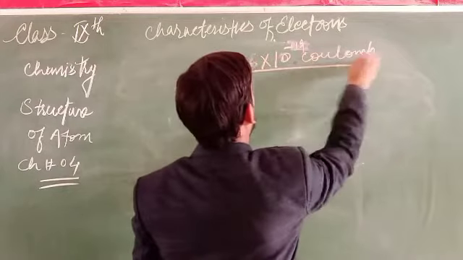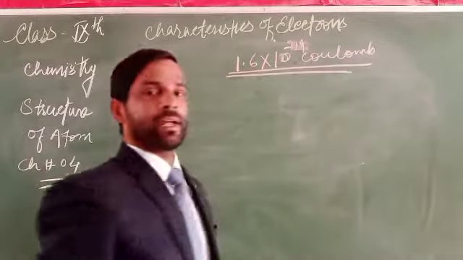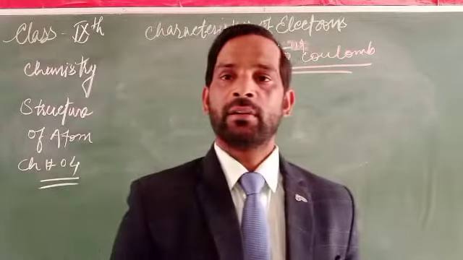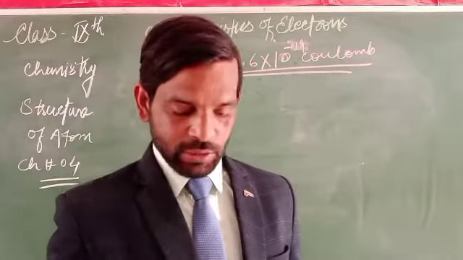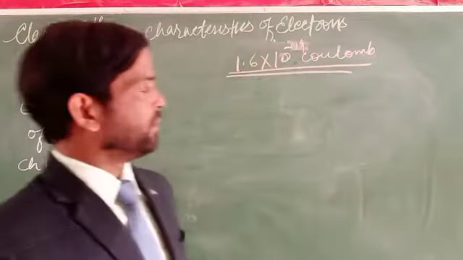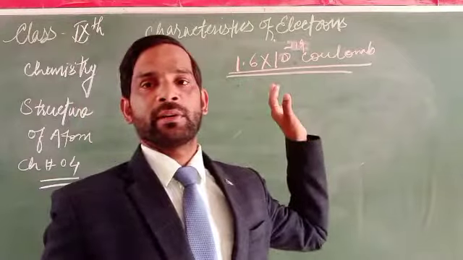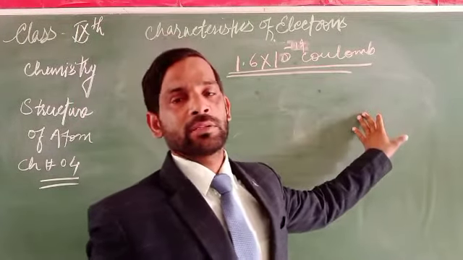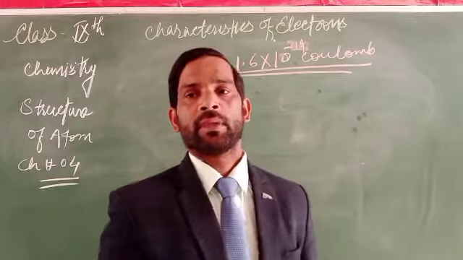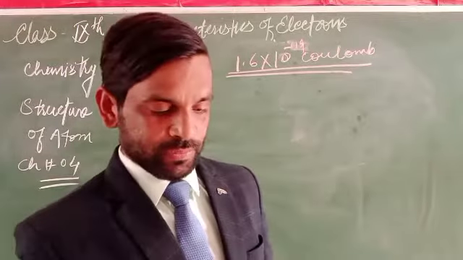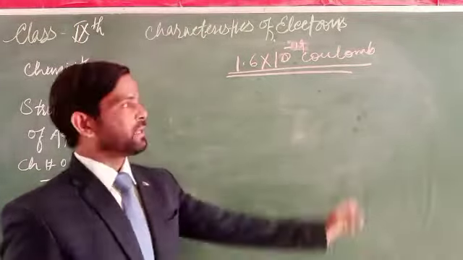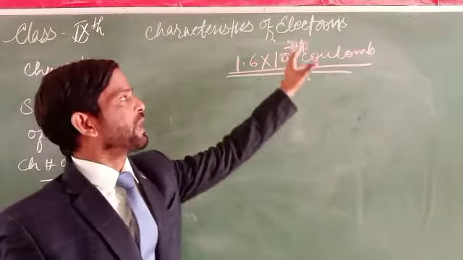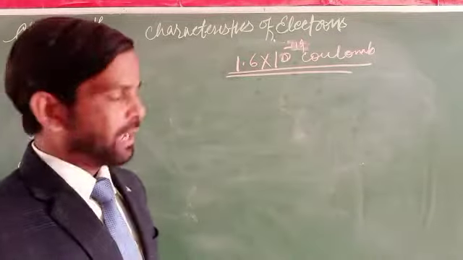This is the charge that the electron has. So we can say that it is negatively charged.